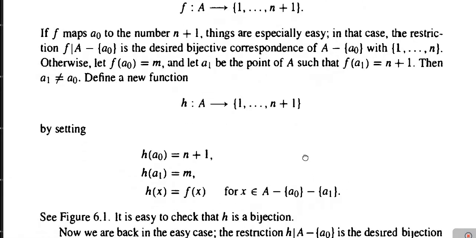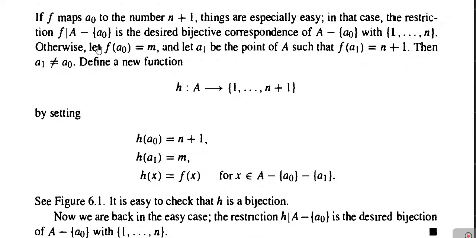So otherwise, if this does not hold, then let f of A naught be equal to m. Let us suppose that the image of A naught under the function f is m, and let A1 be the point in A such that f of A1 equals n plus 1. It is not compulsory that A1 should have its image n plus 1.